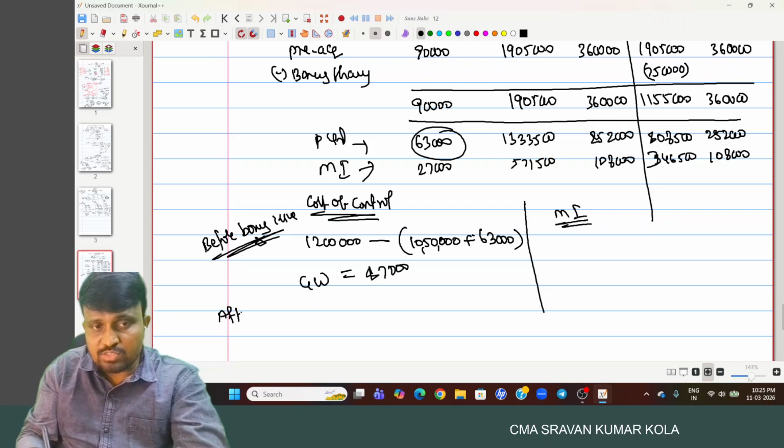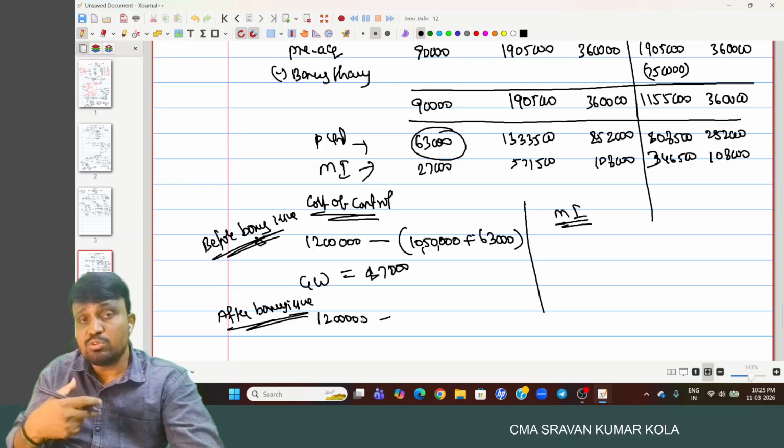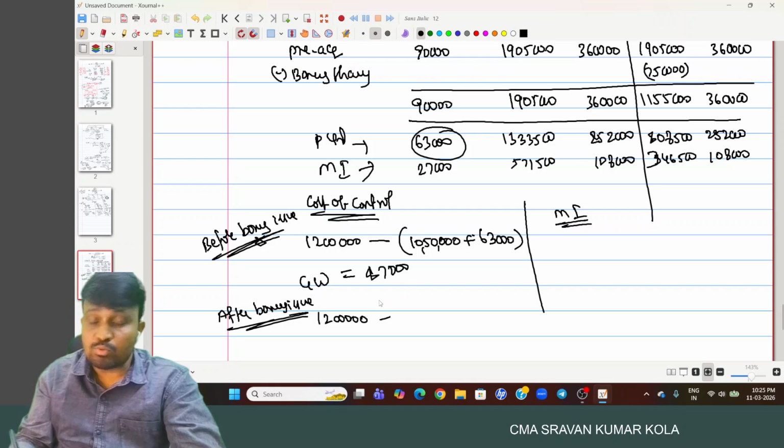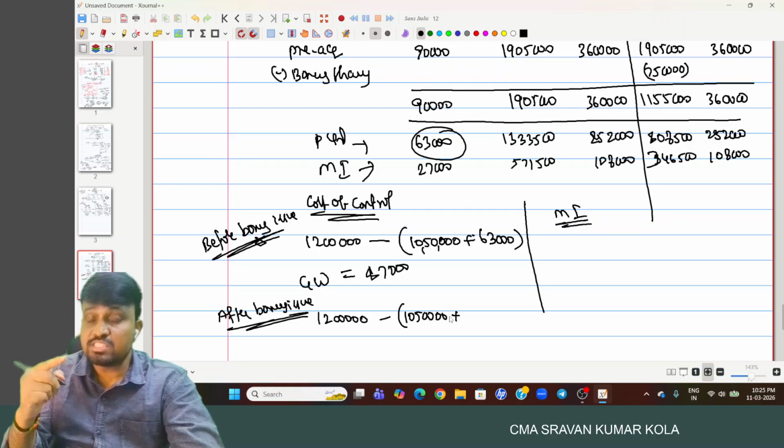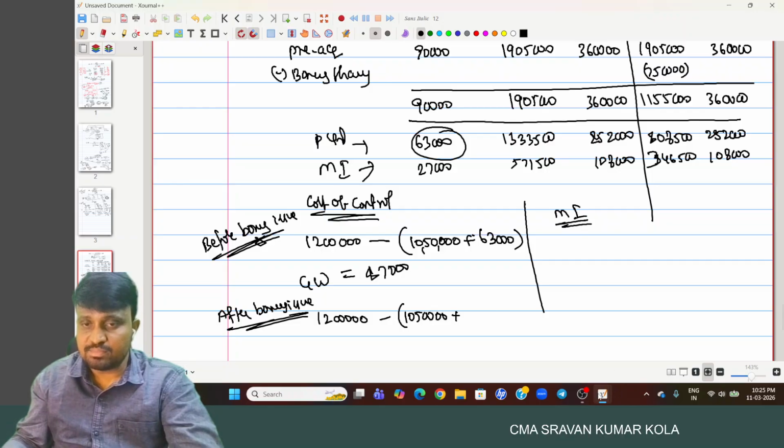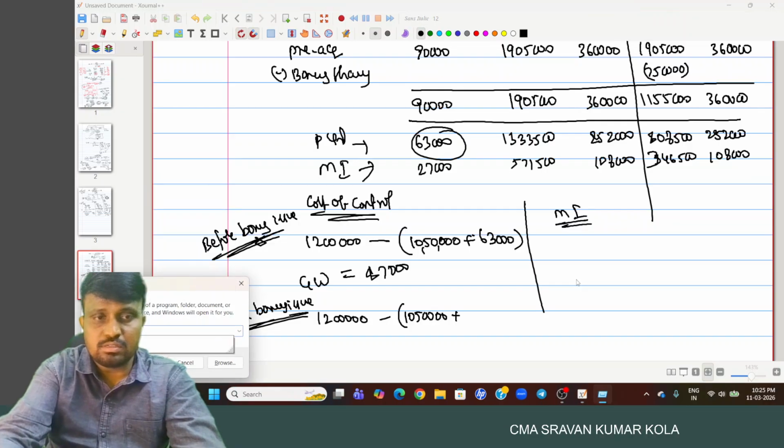And one more thing is you have to calculate after bonus issue also. After bonus issue, there is no change in cost because we are getting the bonus shares at free of cost. Bonus shares are generally issued at free of cost. So 10 lakh 50,000 share capital, but there is a change in the number of shares.